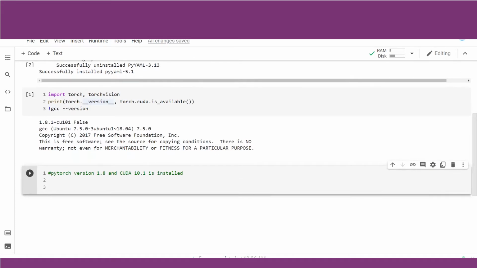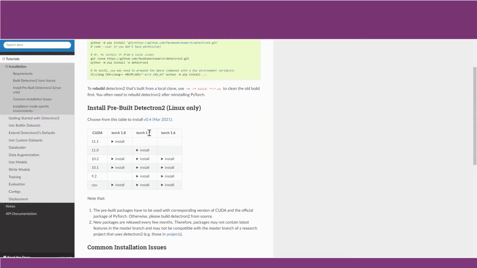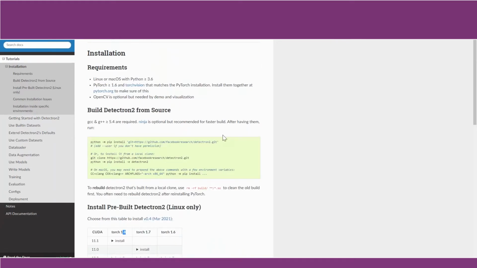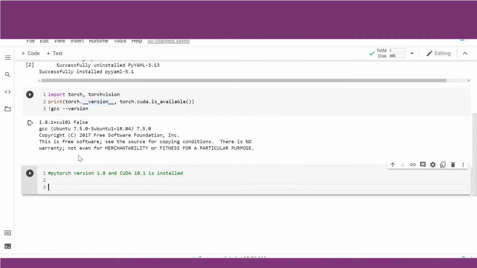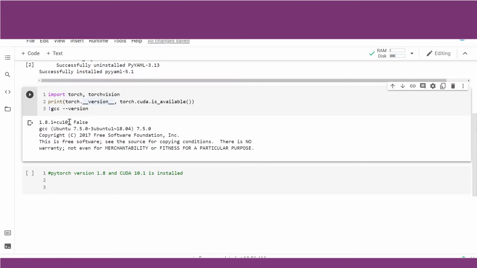Now, the important thing to note here is what version of PyTorch is compatible with what version of CUDA. If you see in the official documentation of Detectron 2, PyTorch 1.8, which is pre-installed in our Colab, is compatible with CUDA 10.1, which is also installed in our system.